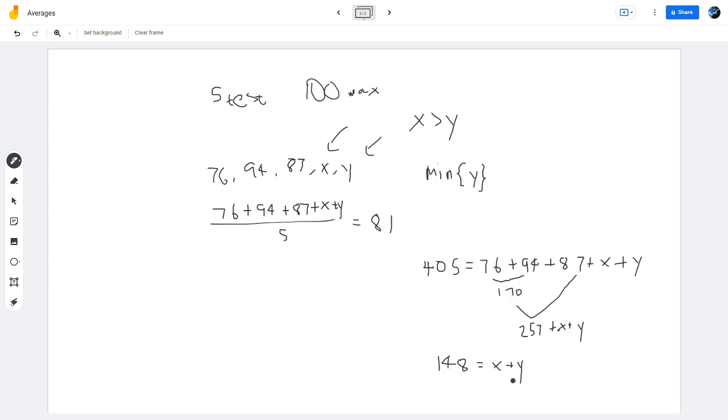So if 148 is equal to x plus y, then if we want to minimize y, then we want to maximize x, right? However, we know that the maximum x can be is 100, right? So this is equal to 100 plus y, and then y is going to equal 48, and that's our minimum. So the minimum thing she can score, minimum score is 48.